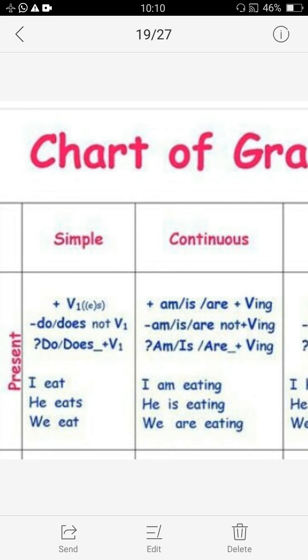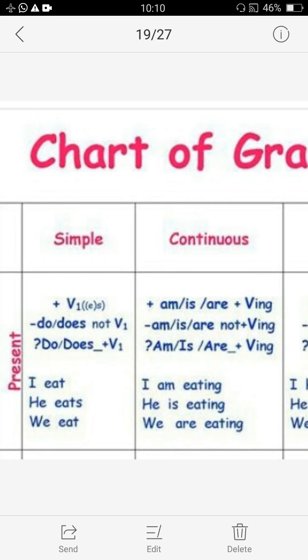Then comes the continuous. It is also called progressive tense, present continuous. Now, as the name implies, continuous, it shows that the action is continuing at the time the sentence was told. I am eating, he is eating, we are eating. It shows that the action of eating is going on. It is continuing. That's why it is called continuous tense.